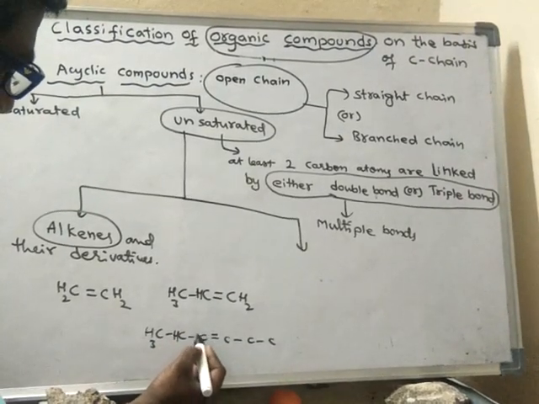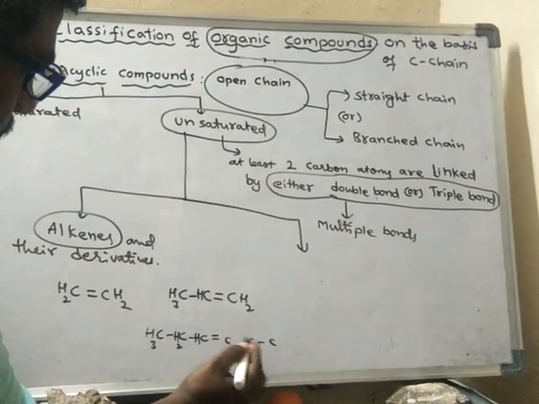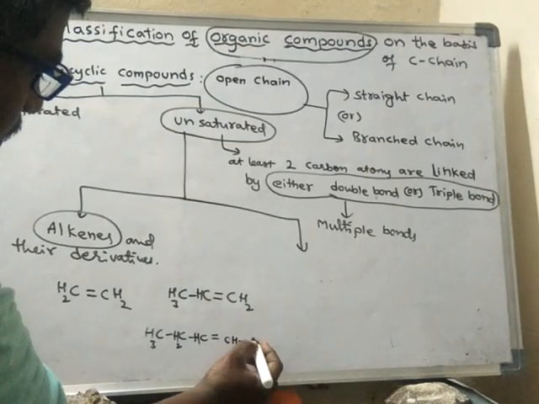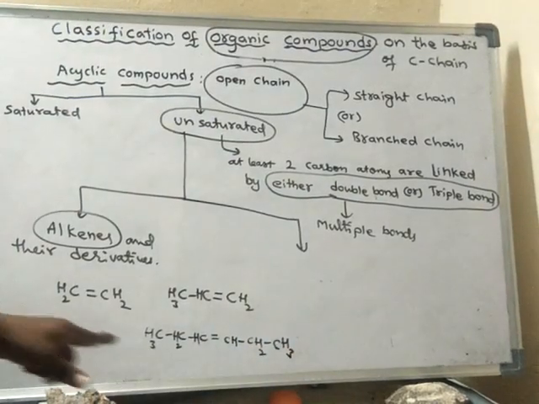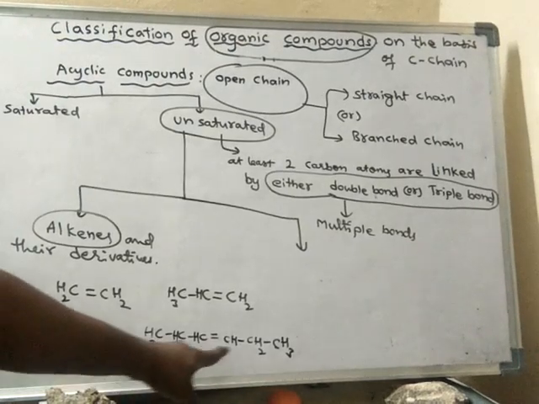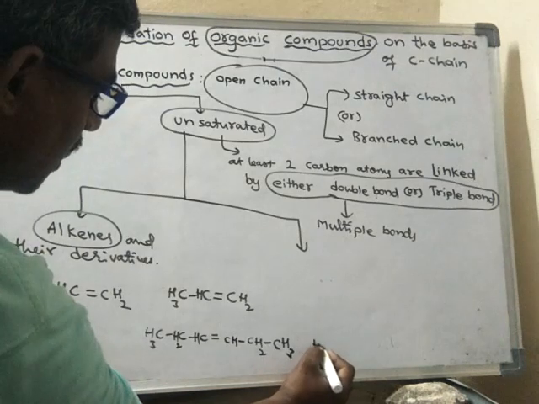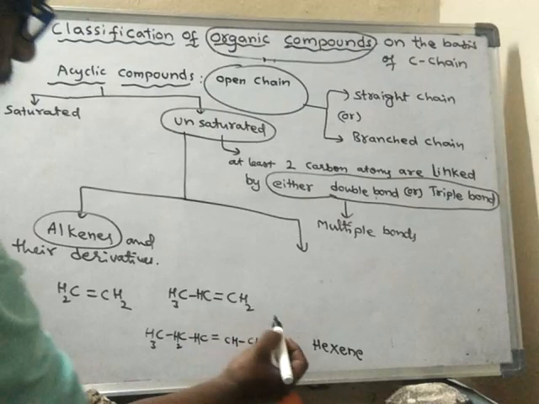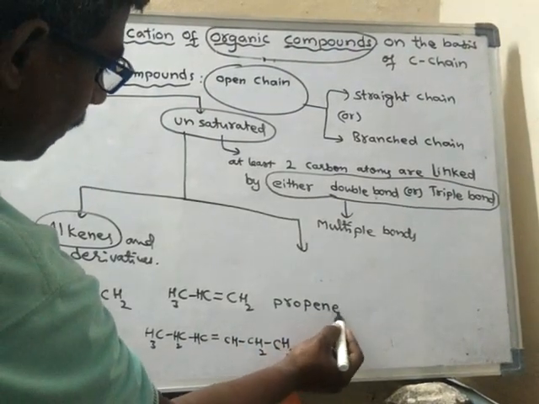Already 3 bonds here, so hydrogen here, hydrogen here: CH2, CH3. So this is an alkene. The name of this alkene is, 1, 2, 3, 4, 5, 6 carbons are there, hence it is called hexene. This is 3 carbons, it is called propene. They end with ene.